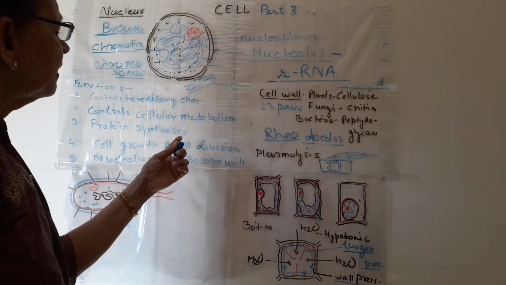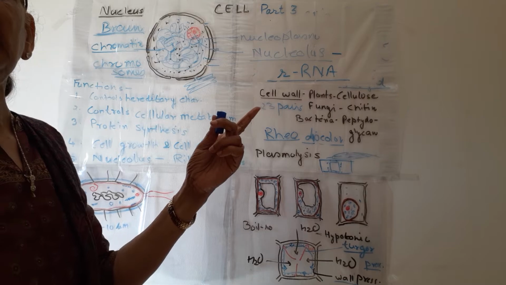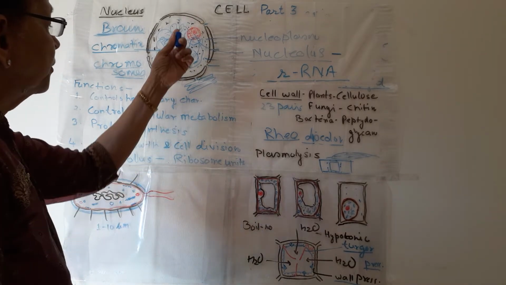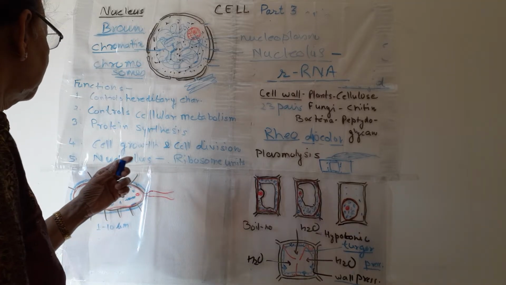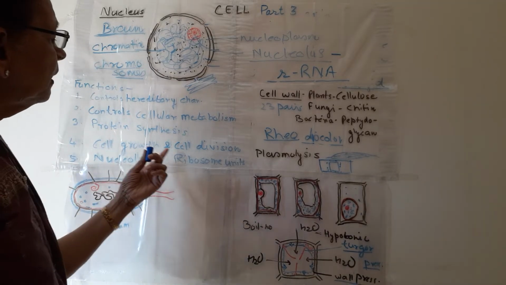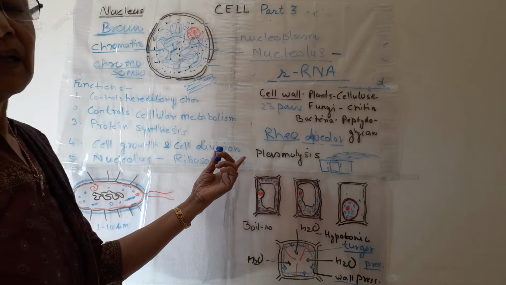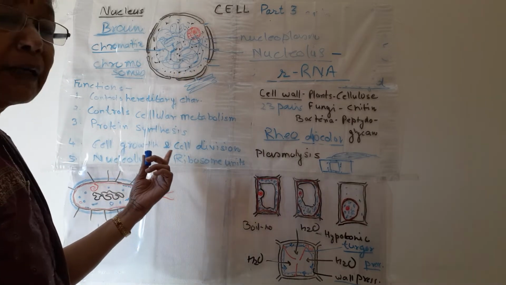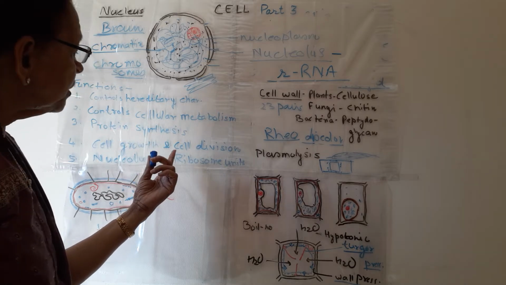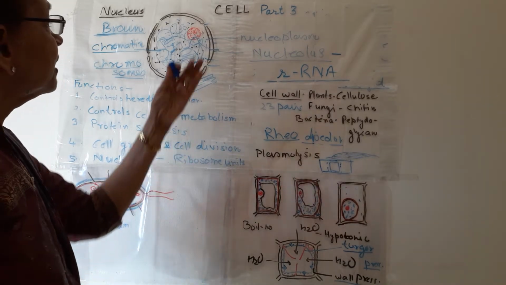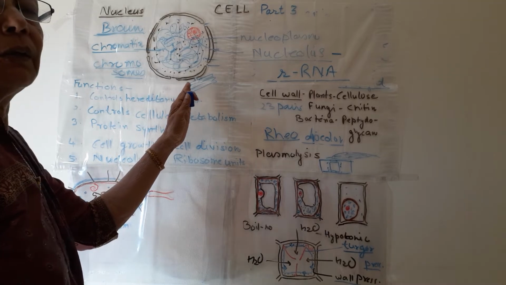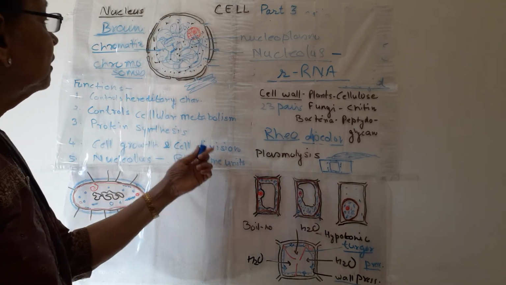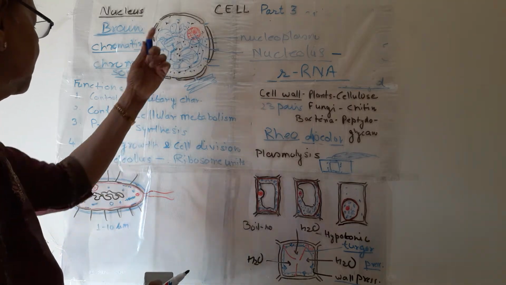So protein synthesis, which is a very important function of the living organism, is controlled by the nucleus. Then cell growth and cell division. This is an important function of the nucleus. Cell growth, metabolism, differentiation, and the division of the cell by parting, one cell divides into two, are all governed by this nucleus.